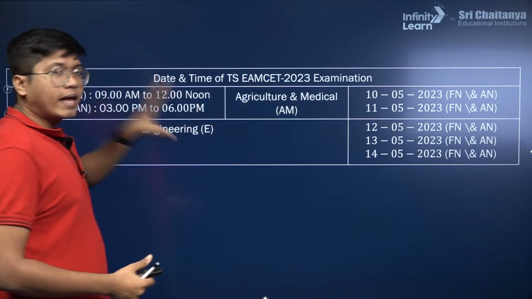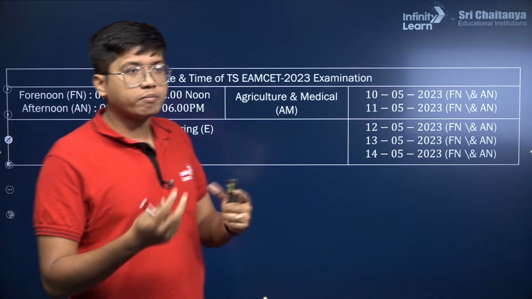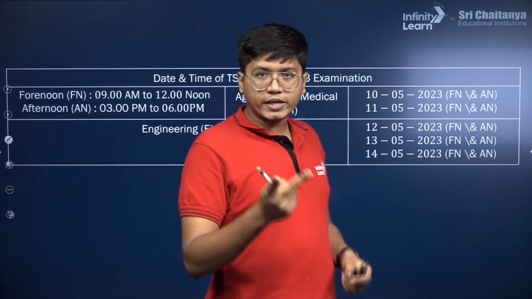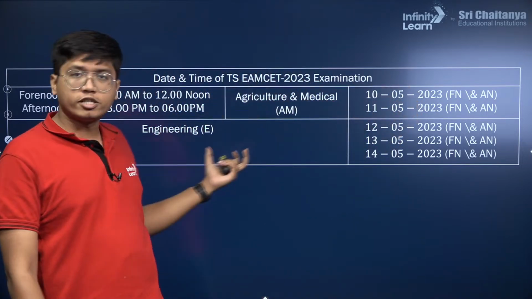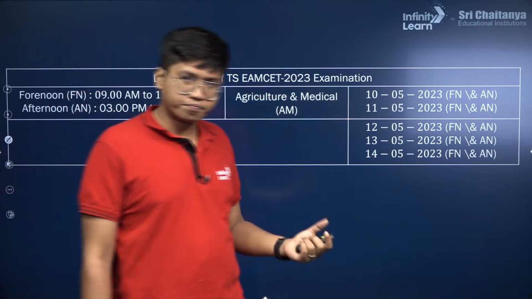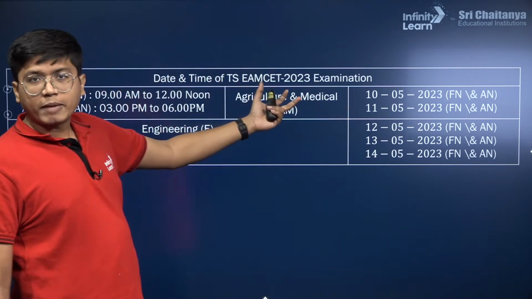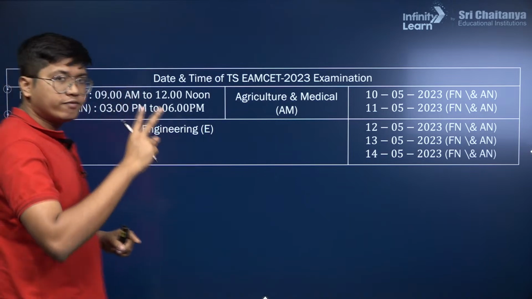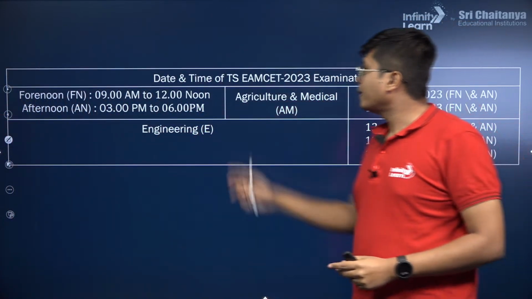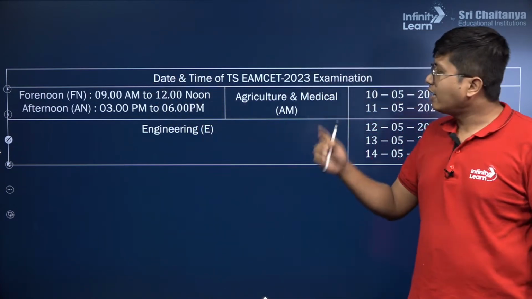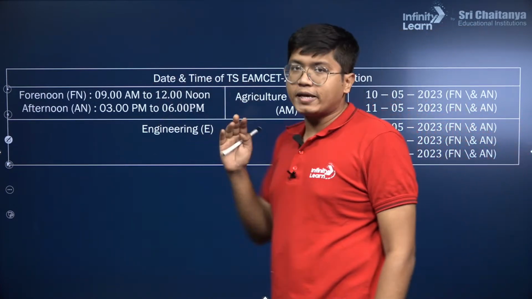Now coming to the main exam itself, Eamcet has two parts. You have the agriculture and medical part, and you have the engineering part, where you also have pharma and all that. In the agriculture and medical part you have two shifts, forenoon and afternoon. The forenoon shift is from 9 AM to 12 noon, and the afternoon shift is from 3 PM to 6 PM.